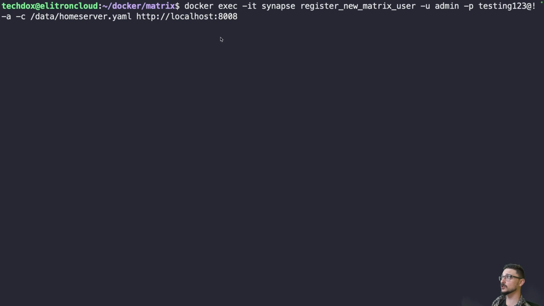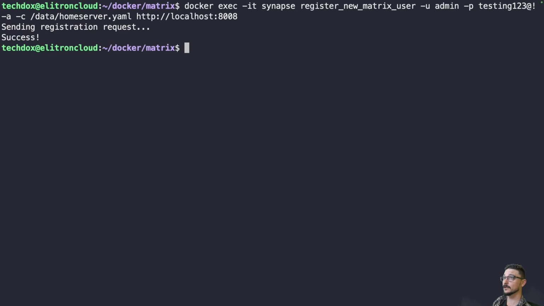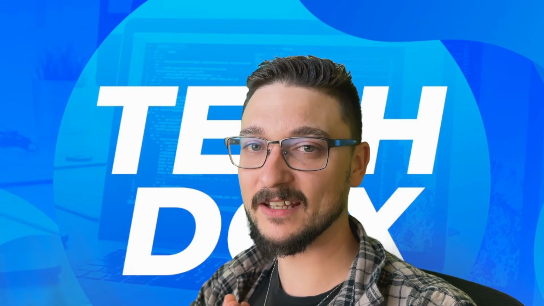So if we hit this, it should create our admin user for us. Hit enter. There we go. Sending registration request, and it was a success. So that user has now been created. That's our first user, and that's the user we will use to log in to our Matrix server for the first time. Okay, so that's all the command line stuff done.